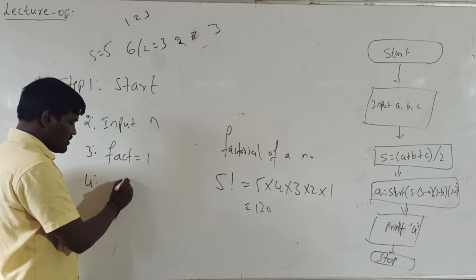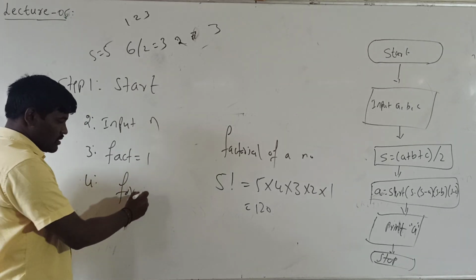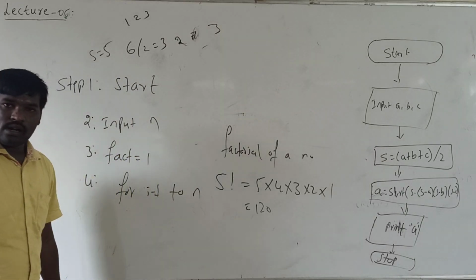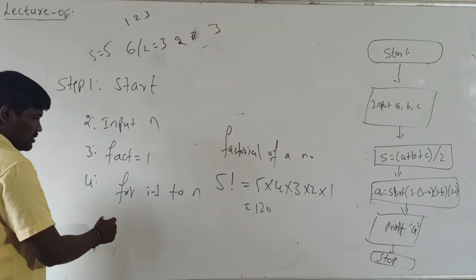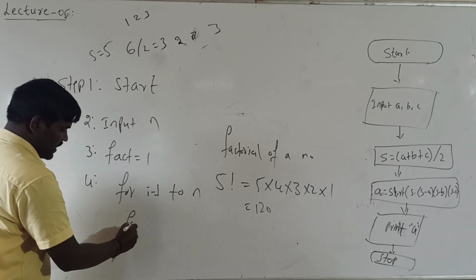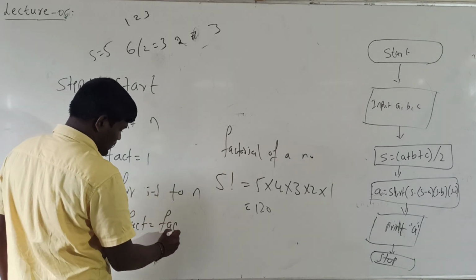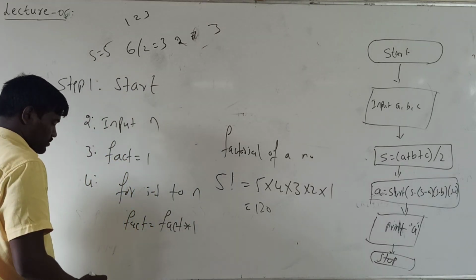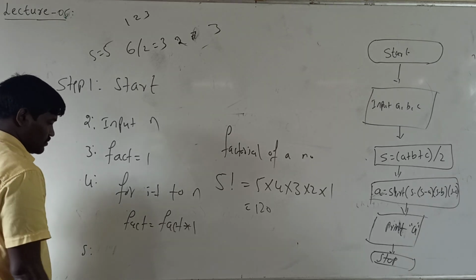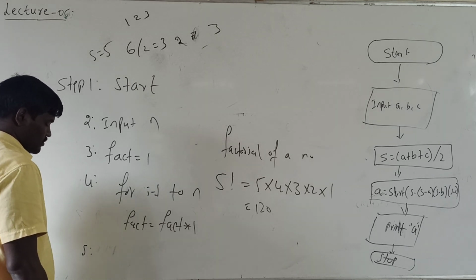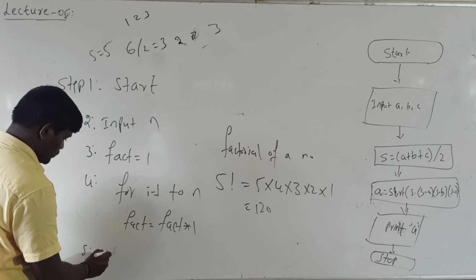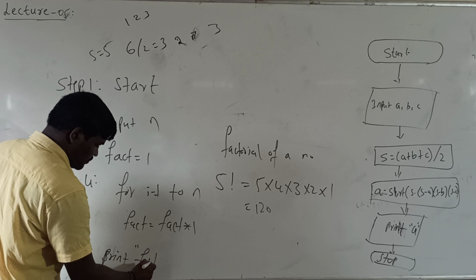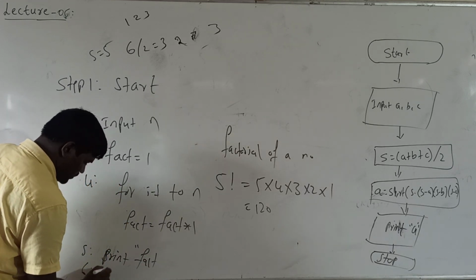See here, for I is equal to 1 to n, fact equal to fact star I. Finally print fact and stop.